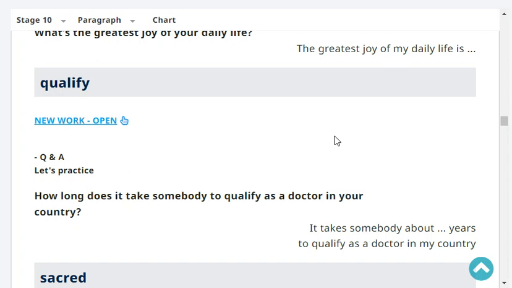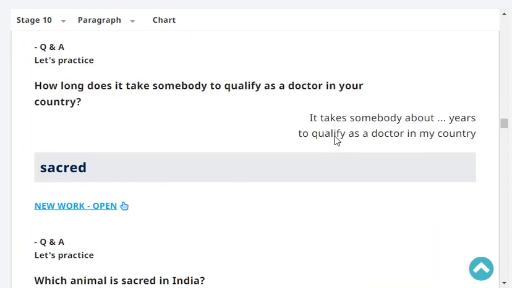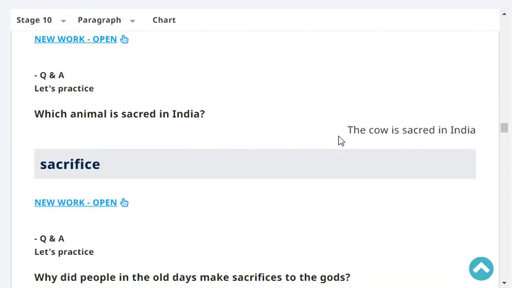It takes somebody about 6 years to qualify as a doctor in my country. Very good. Which animal is sacred in India?